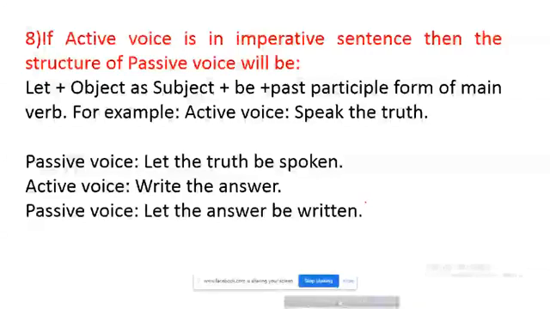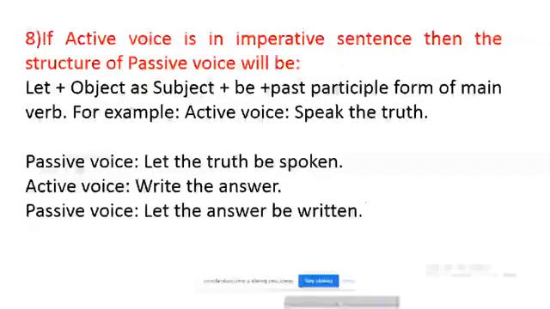Let the truth be spoken. In second example, you see write the answer. In passive form, it is let the answer be written.